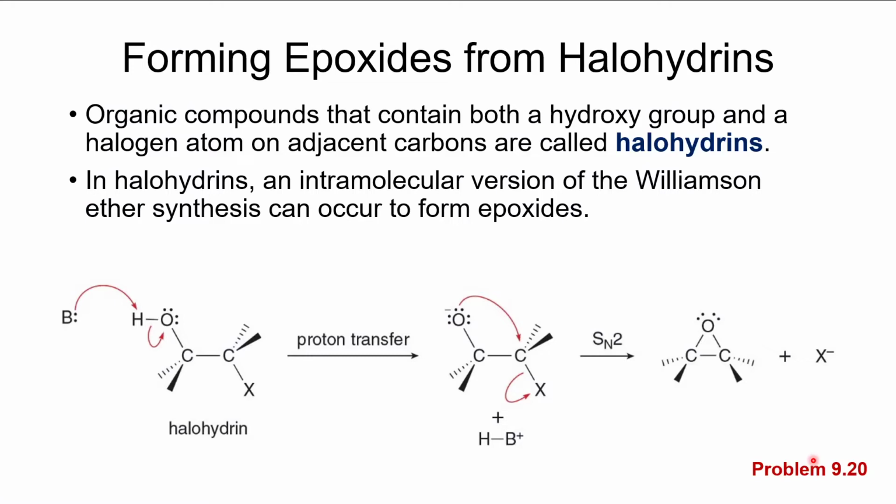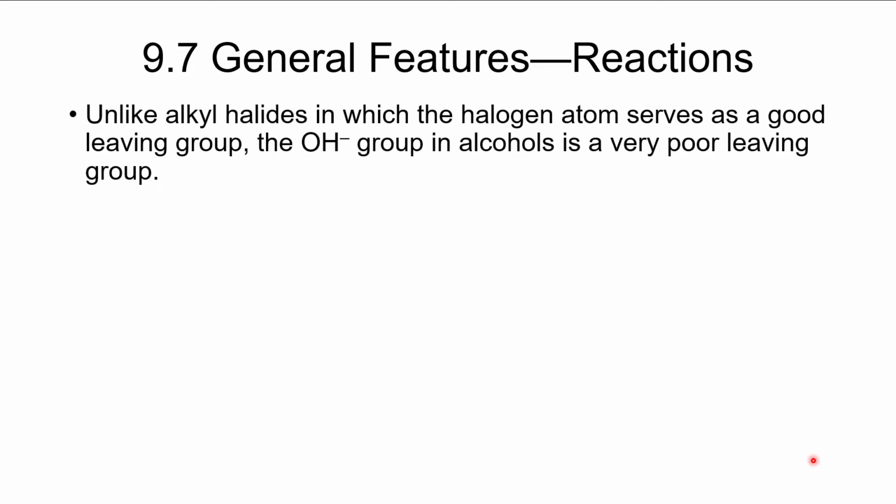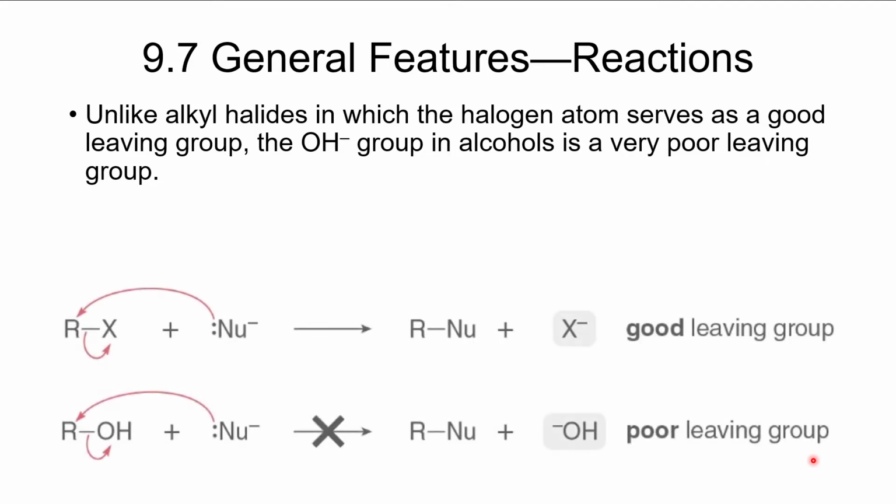So now let's go back and look at the next thing, which is general features, some reactions that we can do with alcohols, ethers, and epoxides. We'll start with substitution. In alkyl halides, what makes them so good at doing substitution is that we have a good leaving group. So, for example, if we're trying to do an SN2 reaction on an alkyl halide, no problem. The halides tend to be very good leaving groups.